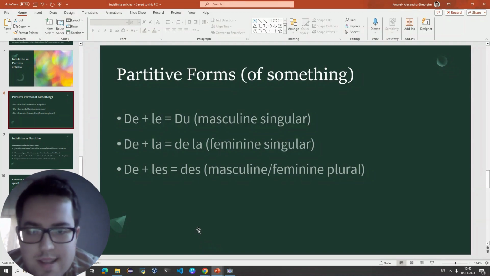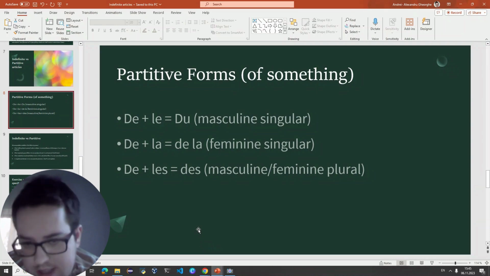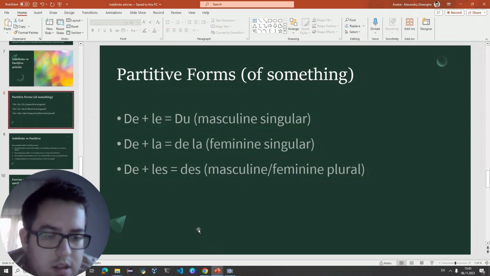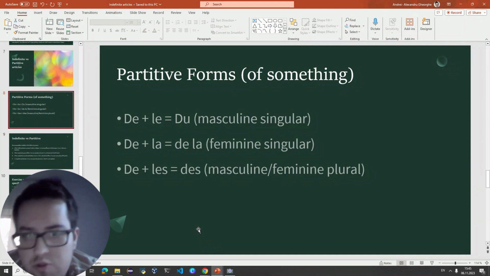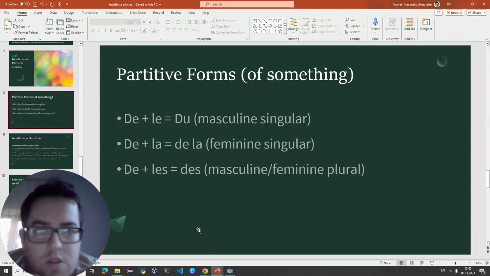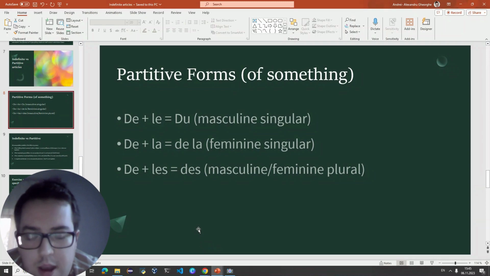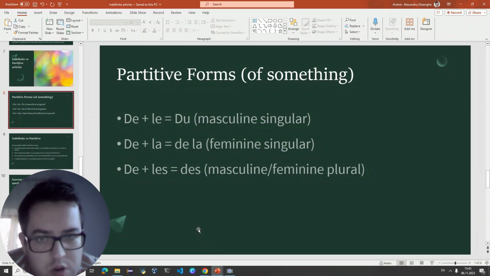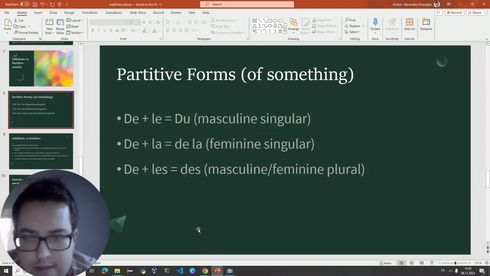Hi guys, in today's lesson I'm going to take a look at the partitive forms of articles in French, which are usually used in talking about of something. So basically, if you want to say I need 2 teaspoons of sugar, for example, you would use de. However, there are certain forms for the partitive articles, and I would recommend you to remember them as such.